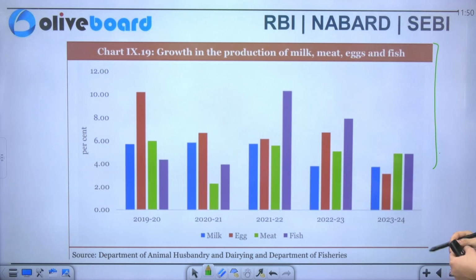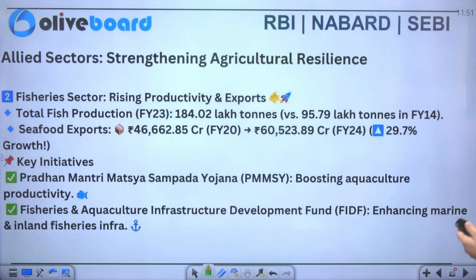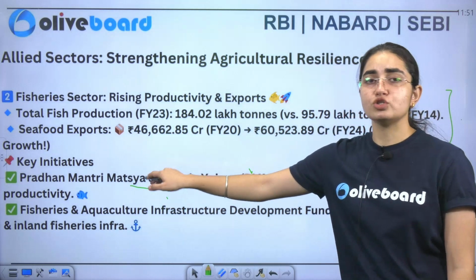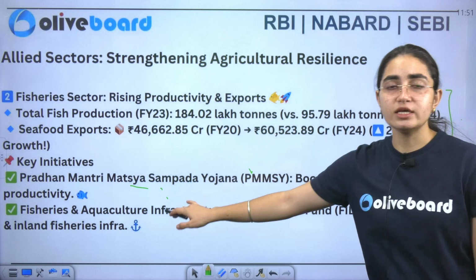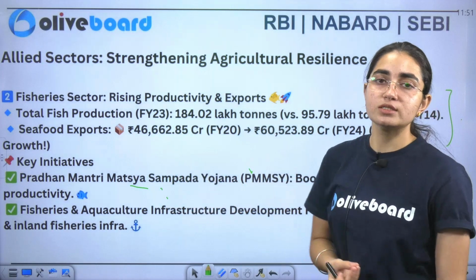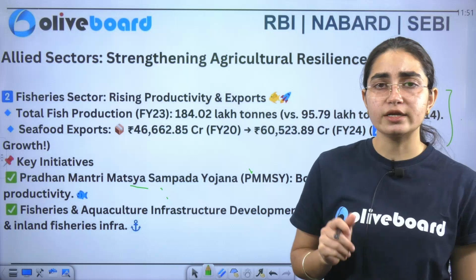Now you can see here, this is a chart that particularly shows the growth in the production of milk, meat, eggs and fish. So yes, you can see the case here. Now we have the fishery sector, and you can see that there is an improvement in it. Of course, the key initiatives being taken by the government of India: one is Matsya Sampada Yojana. Matsya is something related to fish. So when you go through the word Matsya, you should get to know that it is something related to fish.